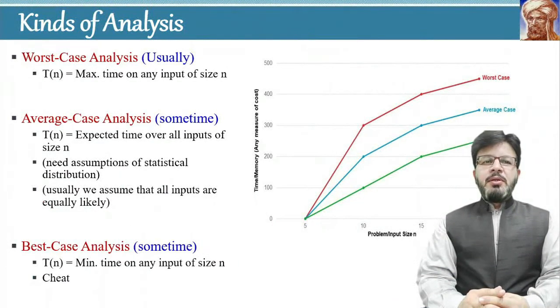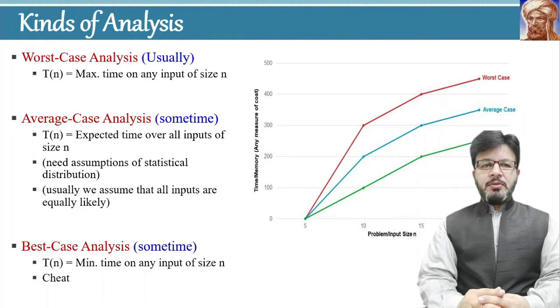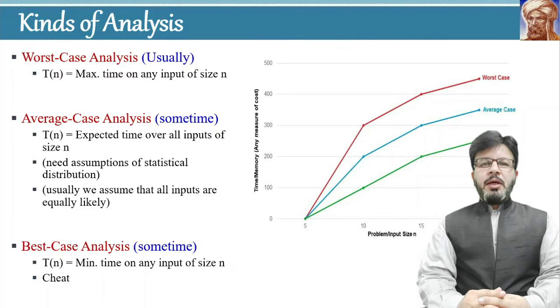There are three different kinds of analysis of algorithms. The first is the worst case analysis. This is the usual case. Most of the time we are interested in the worst case analysis. The second is average case analysis. Sometimes we need to consider the average case analysis. And the last one is best case analysis, and this kind of analysis is very rarely required.